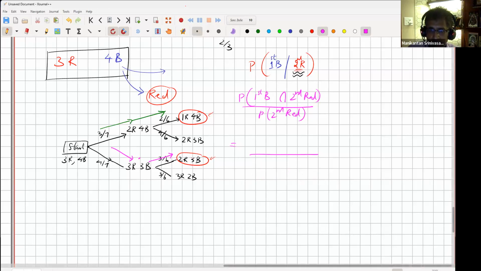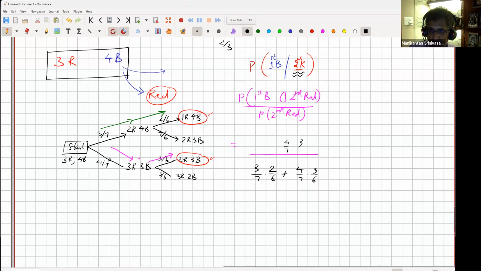Otherwise, you might conclude, okay, so it's the upper path, which is 3/7 into 2/6, plus the lower path, which is 4/7 into 3/6. Of this, I need the contribution from which path? The first one is blue, right? The lower path. So 4/7 into 3/6 as a fraction of the total, because that's the path where the first one was blue. Is this clear, guys?